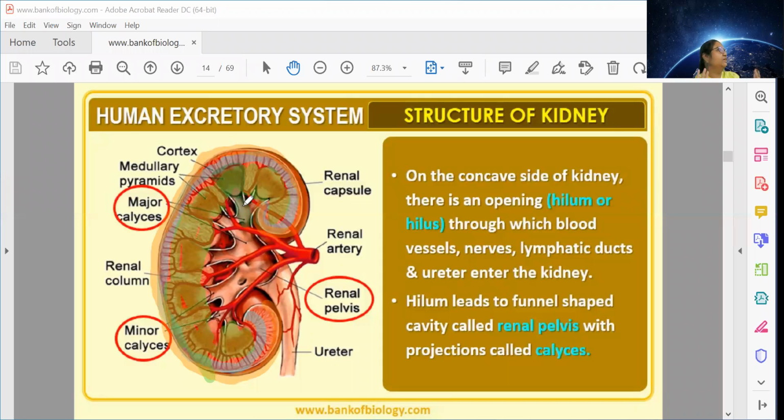It's there just for the purpose of protection. Inside that there will be cortex. Inside cortex, medulla. Medulla is having pyramid shaped structures which are called renal pyramids. Renal pyramids are opening into calyxes, calyx opening into pelvis, and pelvis is finally ending up into ureter.